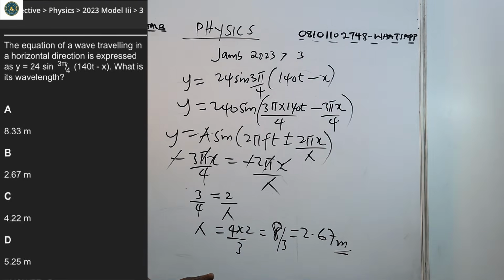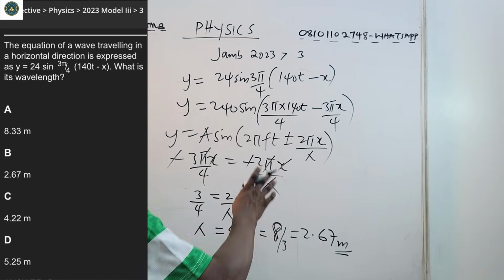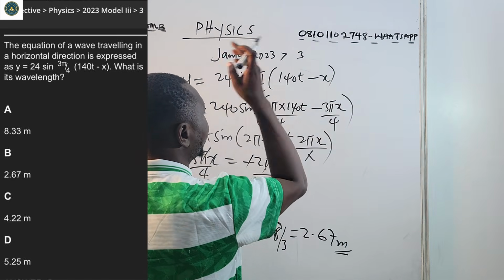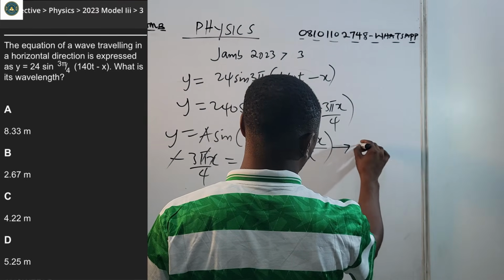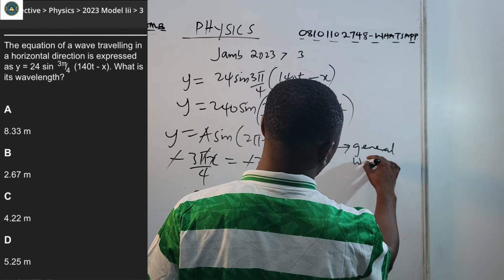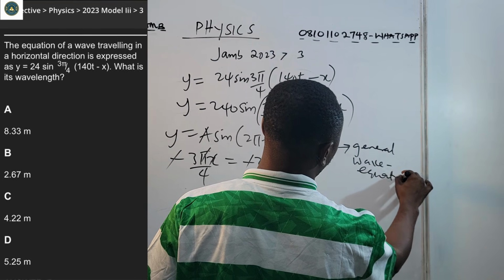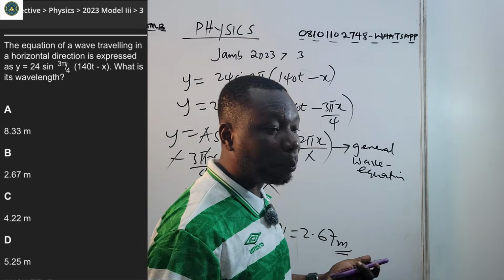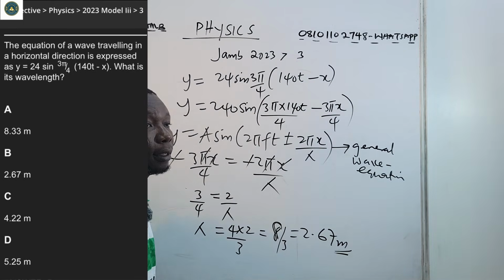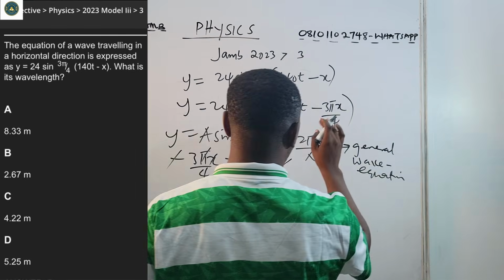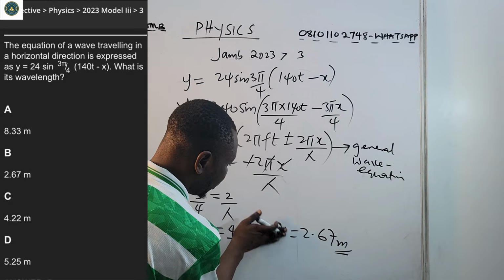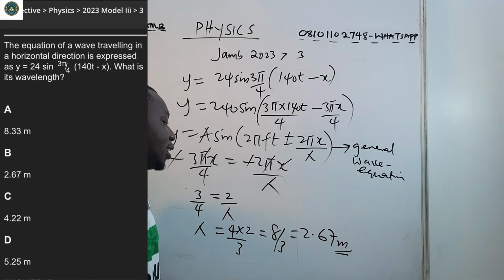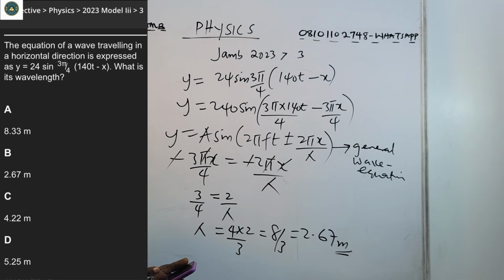So this is how to solve that kind of problem. What you do, remove this 3 pi over 4, use it to open the bracket by multiplying. So this is your general wave equation. Because of this, you compare it with what is given. What is given is minus 3 pi x over 4, then you have 2 pi x over lambda. You compare, and you have 8 over 3, that's about 2.67 meters. That is that for that question.